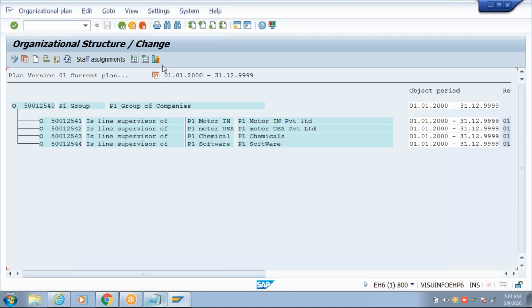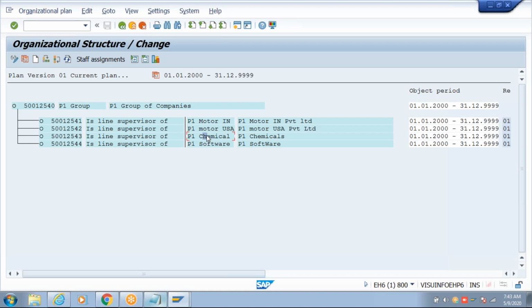We'll discuss what the relationship period is. First, relation text. The system has automatically made this: P1 group is a line supervisor of P1 Motors, P1 group is a line supervisor of P1 Motor USA, P1 Chemicals. This is how you need to read it.